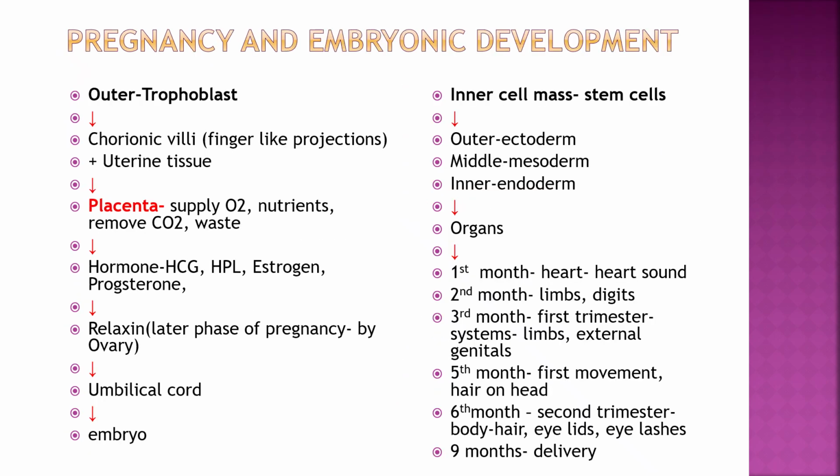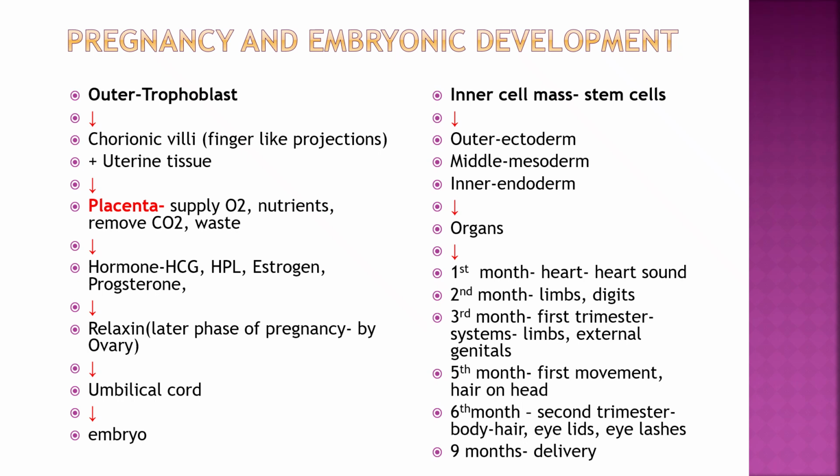Now let's see pregnancy and embryonic development. The outer portion is called the trophoblast, which converts into the chorionic villi. They are finger-like projections in the uterine tissue, and they attach to the uterine tissue. They convert into the placenta, which supplies oxygen and nutrients to the developing fetus and removes carbon dioxide and waste. The hormones HCG, that is human chorionic gonadotropin, HPL, that is human placental lactogen, estrogen and progesterone are responsible. Then relaxin is formed by the ovary in the later phase of the pregnancy, and the umbilical cord is formed, which is attached to the embryo.